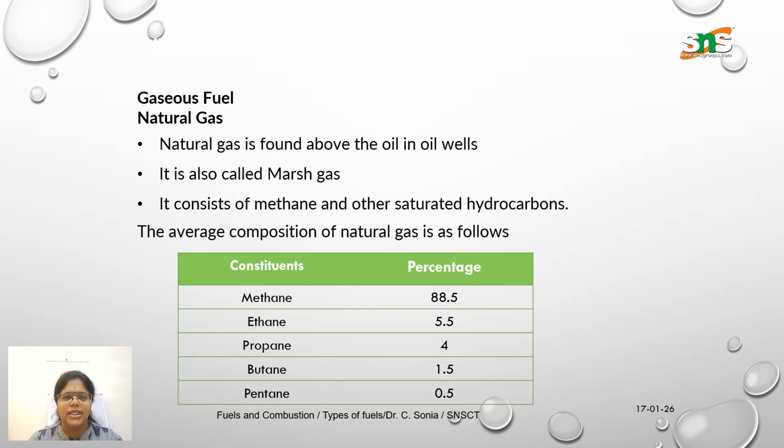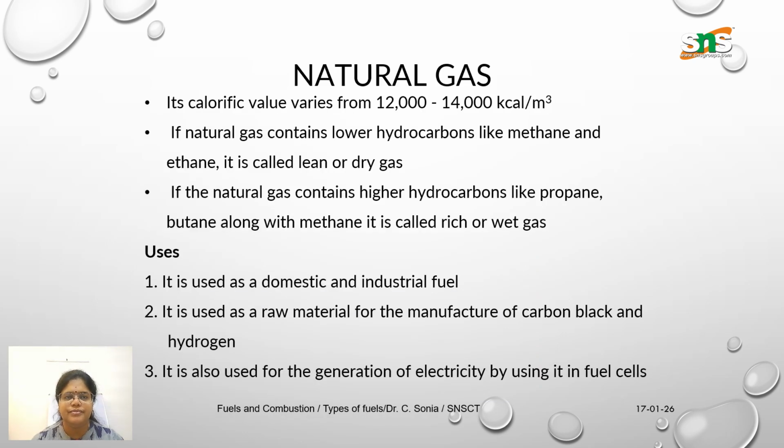Methane is 88.5 percent, ethane 5.5 percent, propane 4, butane 1.5, and pentane 0.5. So methane is the major constituent of natural gas, contributing about 88.5 percent.